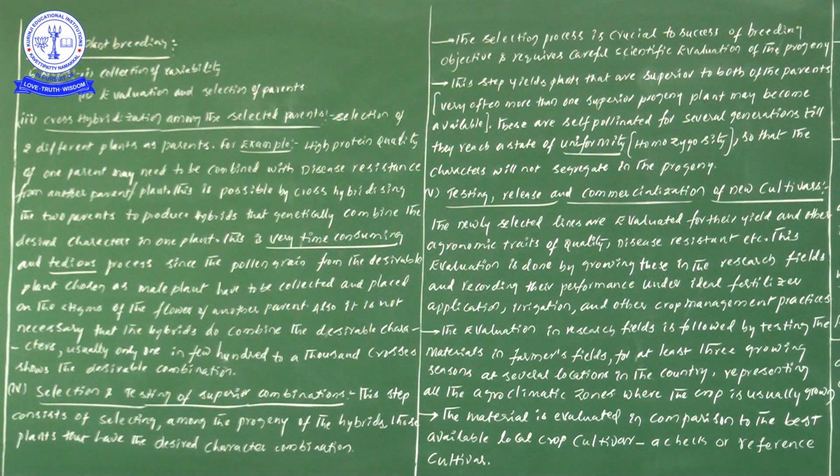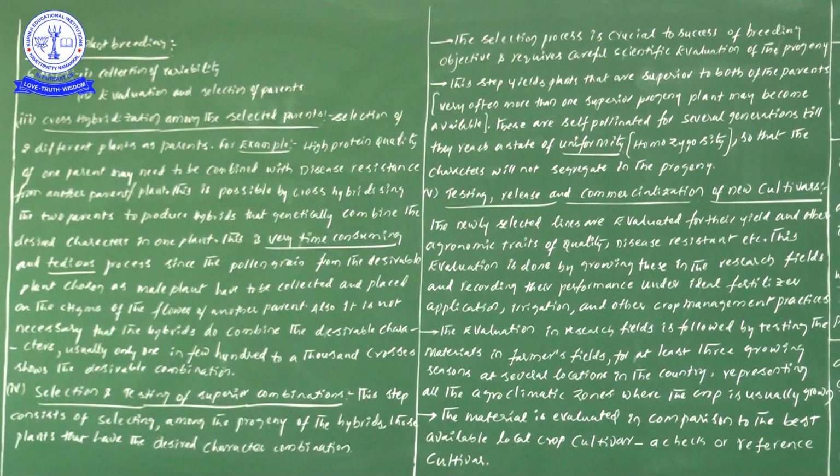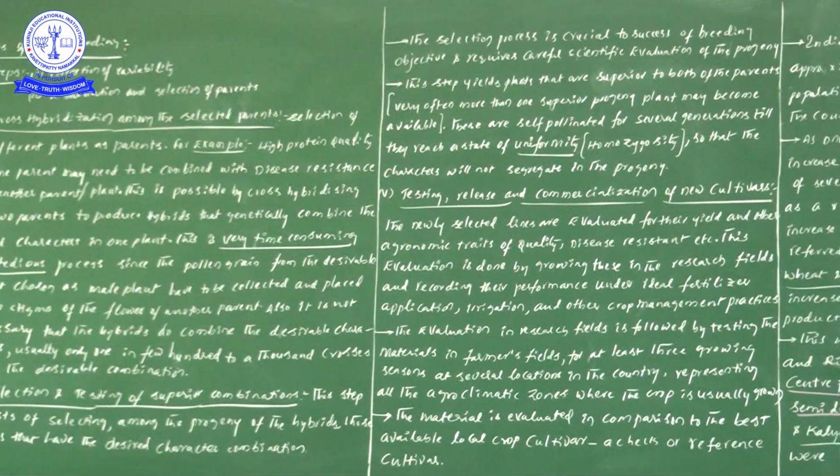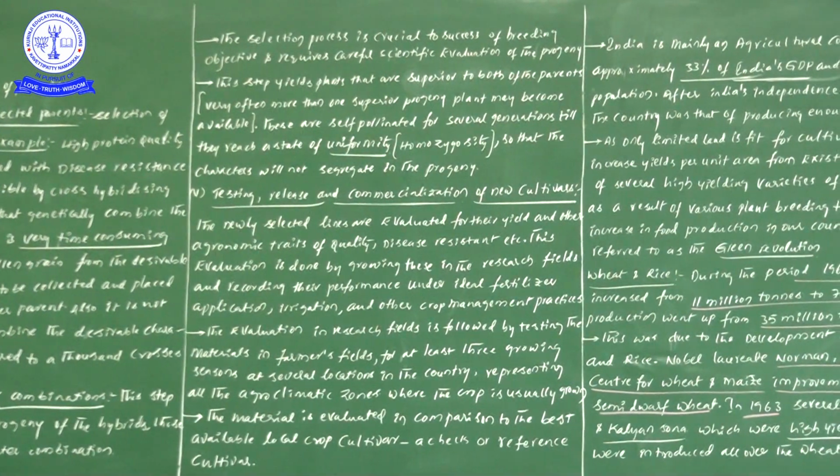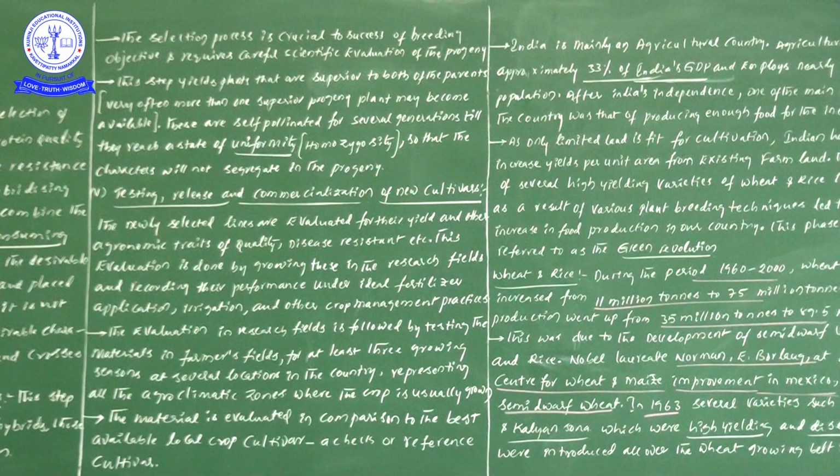First one is collection of variability, second is evaluation and selection of parents, third is cross hybridization among the selected parents, fourth is selection and testing of superior combinations, and fifth is testing, release and commercialization of new cultivars. These 5 steps of plant breeding are very essential for obtaining a new variety of plant species. Now let us have a look at India's information.